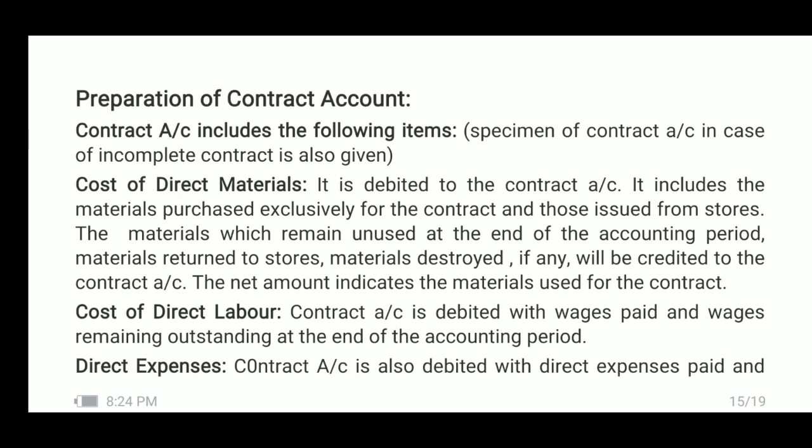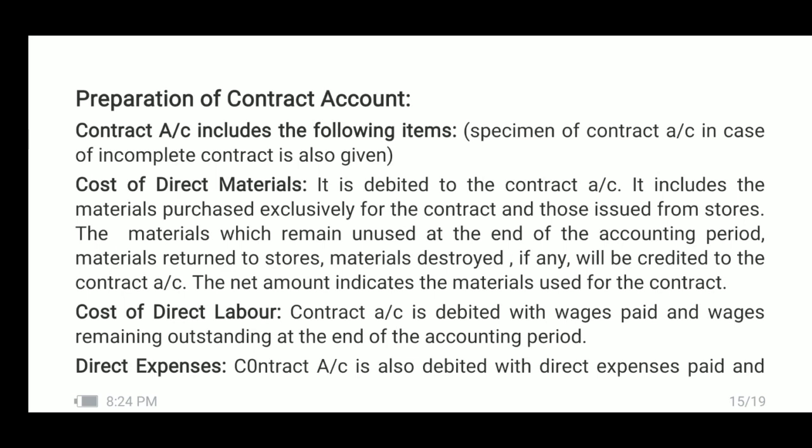From such central store, some materials to this contract may be issued. Therefore, in the contract account, while including materials, we have to separately show them. So, materials include materials purchased exclusively for the said contract and those materials issued from storehouse. Both will have to be included.